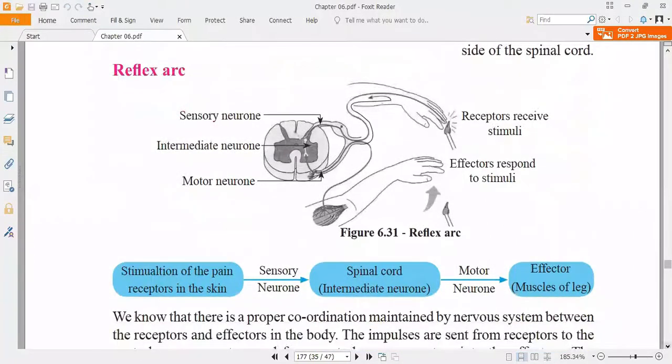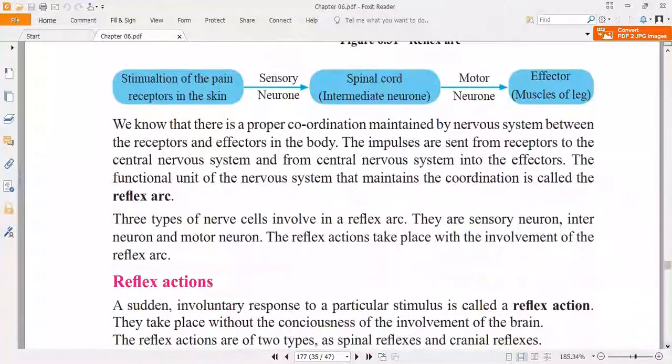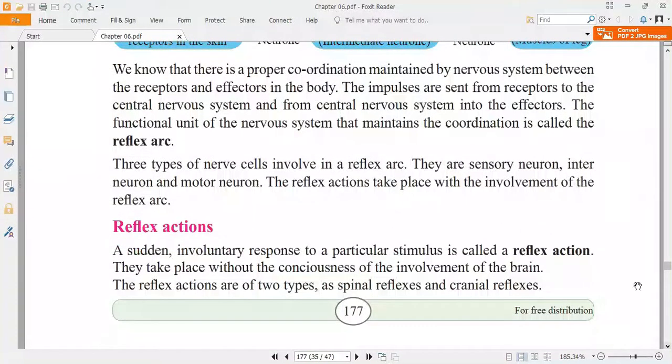Now we are going to learn about the reflex arc. Before coming to the reflex arc, what do you mean by reflex actions? A reflex action means a sudden involuntary response, without our consciousness, to a particular stimulus.